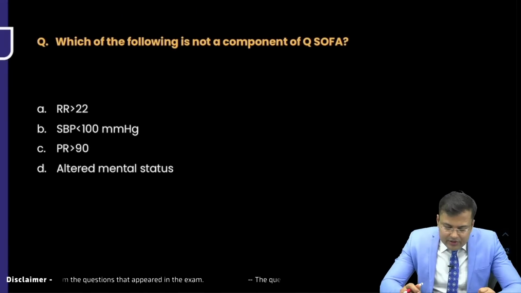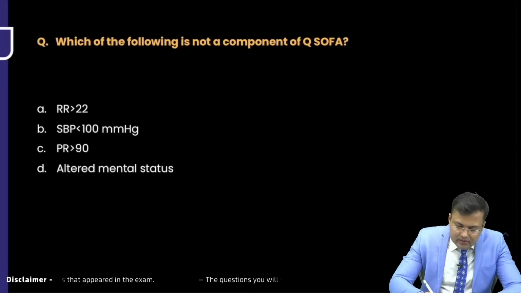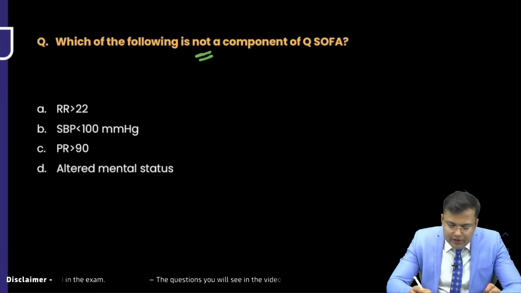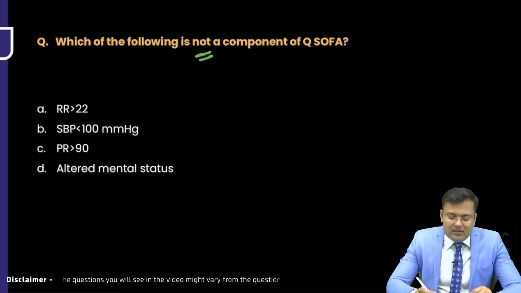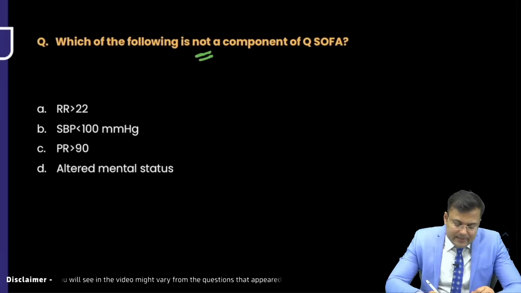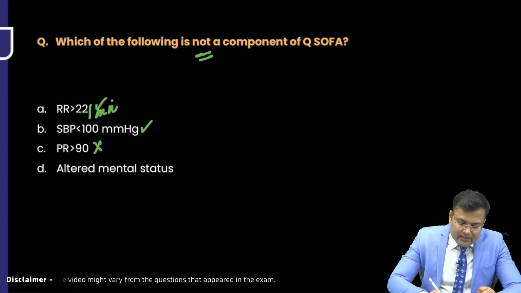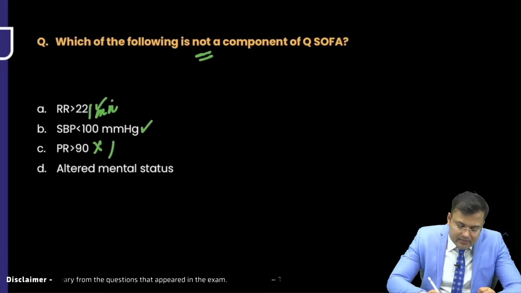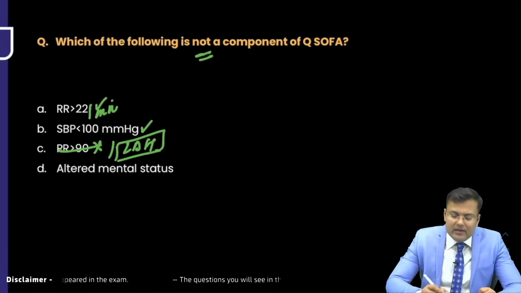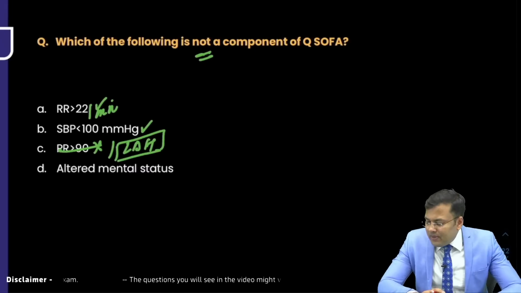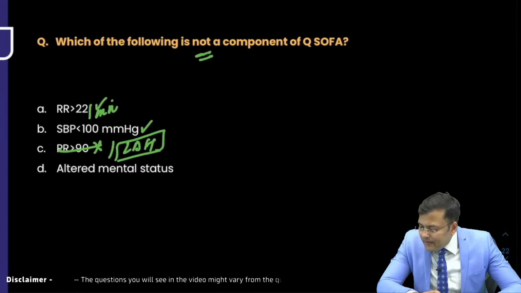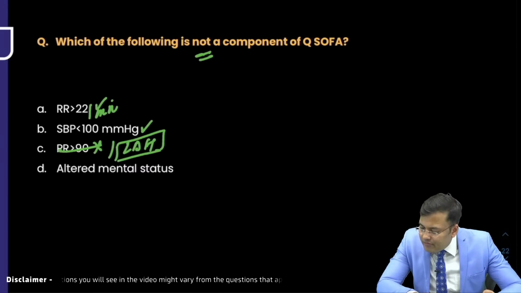Next question, which of the following is not a component of qSOFA? So we discussed a question related to this. Respiratory rate 22 per minute, SBP less than 100, altered mentation. Pulse rate is not included. And I think somebody was saying that, sir, LDH was mentioned, lactate dehydrogenase. So lactate dehydrogenase is not part of it. Okay, right. Pankaj Parikh wants to say that.